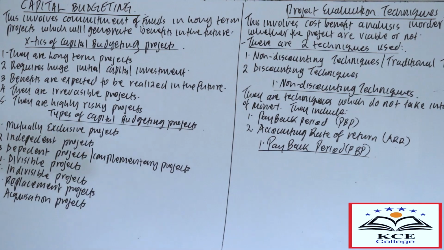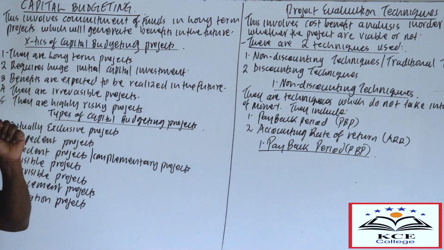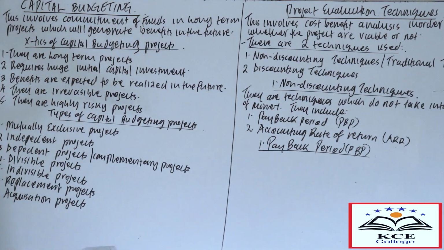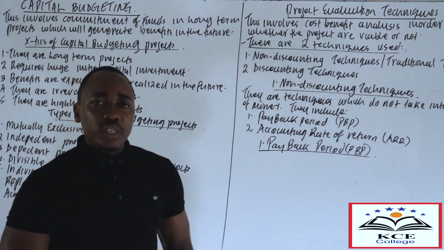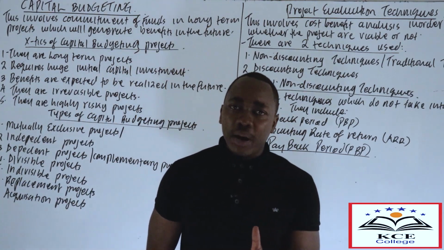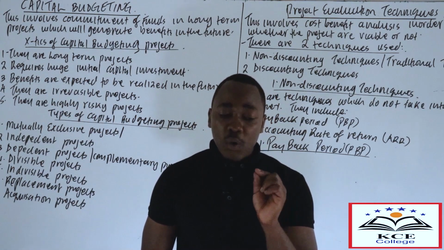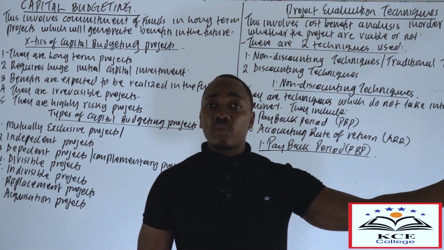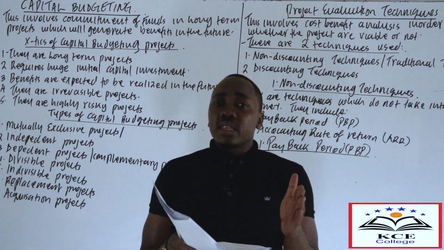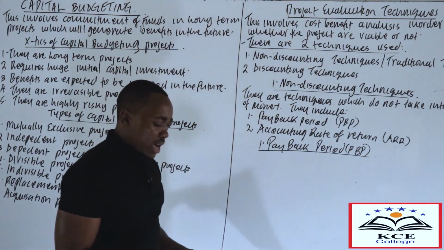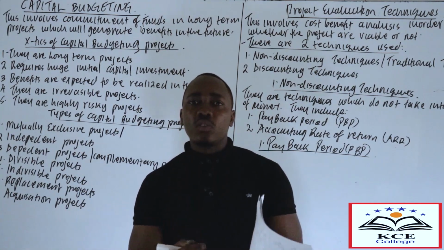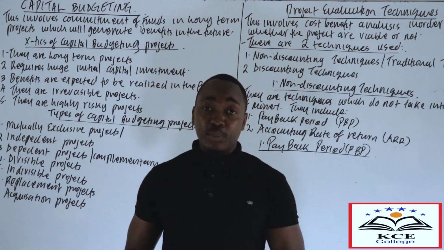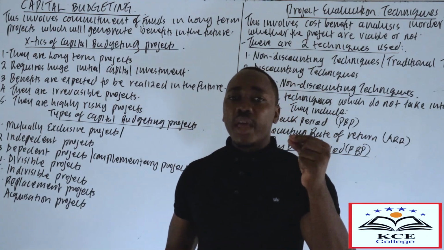And we have various types of capital budgeting projects. Number one, we have what we call the mutually exclusive project. Now what do we mean by a mutually exclusive project? Mutually exclusive projects are what we call substitute projects. They are projects which serve the same purpose. That means if one project is undertaken, automatically the other project will be rejected, because they are serving the same purpose. It's like, for example, having two blue pens, and you just need one pen. Do you take all of them or just take one? Because they are serving the same purpose. Both of them are blue.